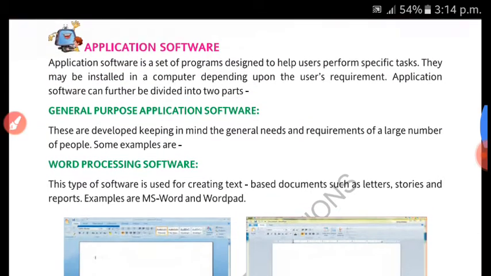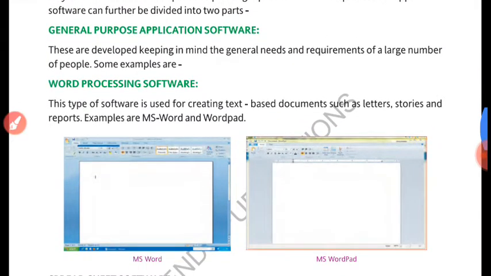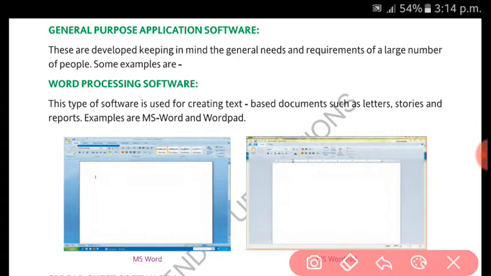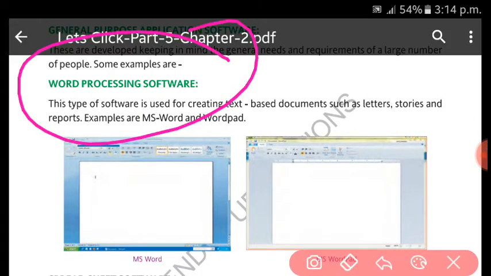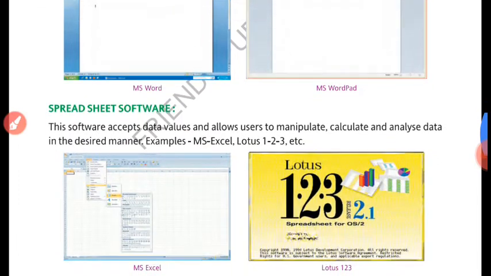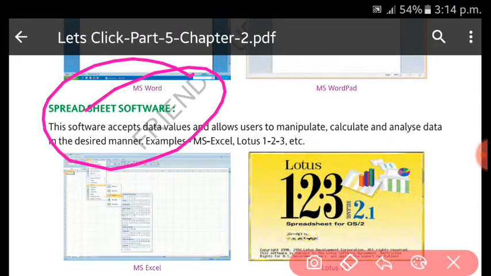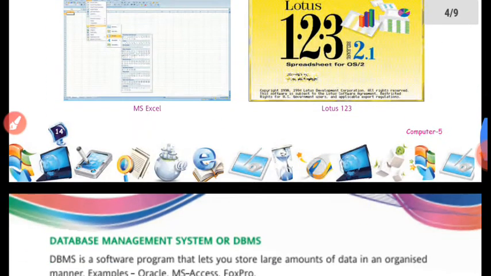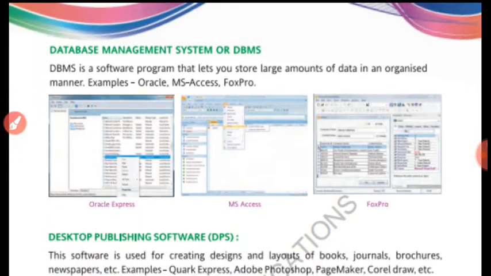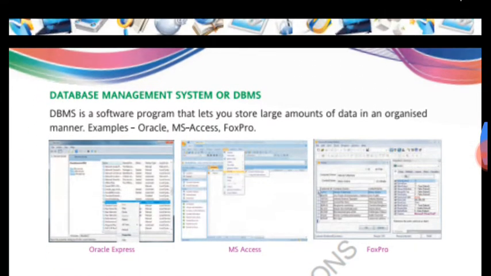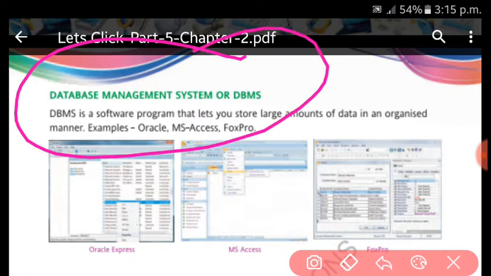In this there are further categories: general purpose application software. For example, word processing software to prepare a document. Spreadsheet, to calculate some data and prepare reports; you can also prepare report cards here. Then MS Access, which we call a database management system, DBMS.